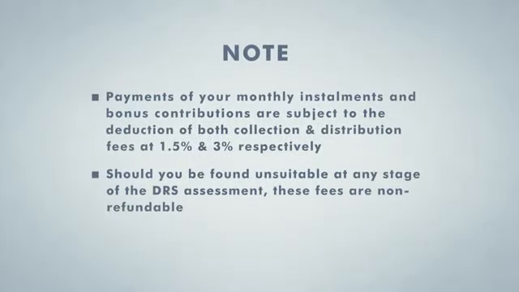Payments of your monthly installments and bonus contributions are subject to the deduction of both collection and distribution fees at 1.5% and 3% respectively. Should you be found unsuitable at any stage of the DRS assessment, these fees are non-refundable.